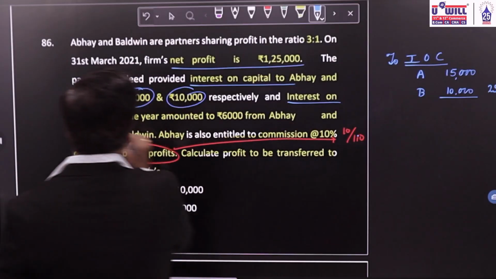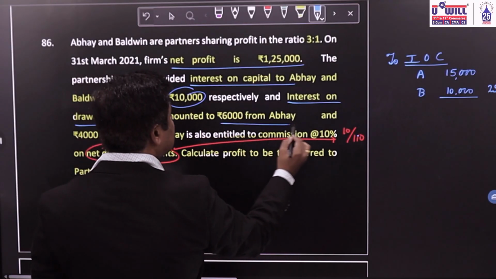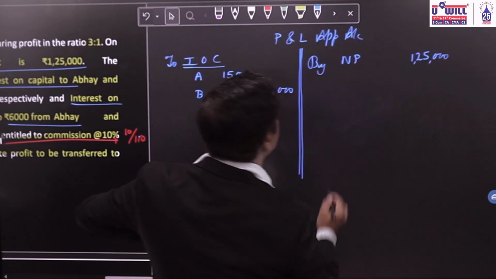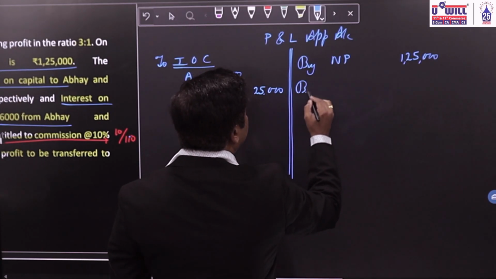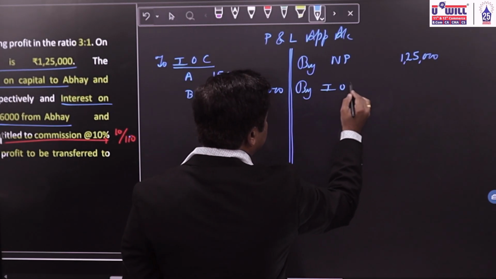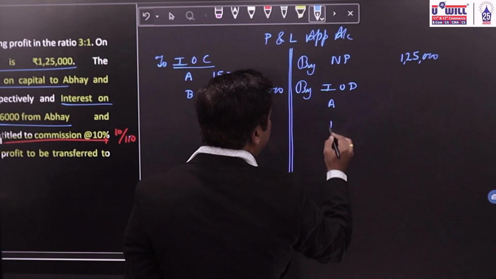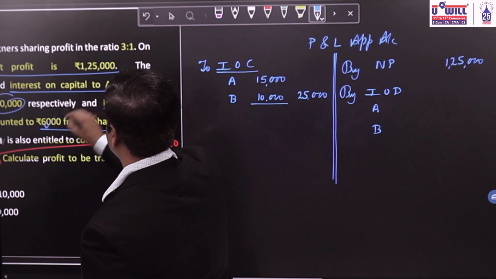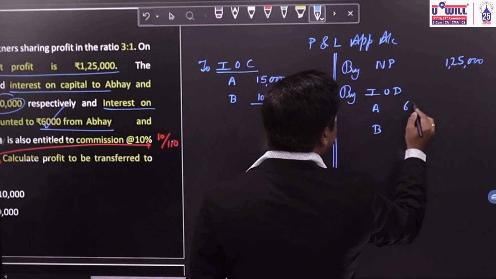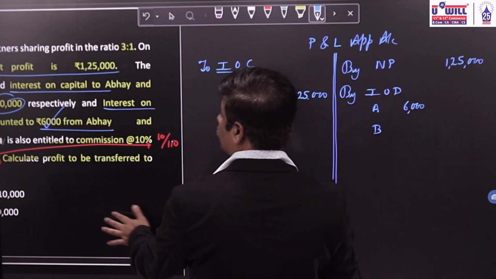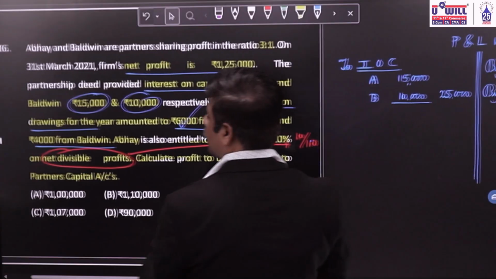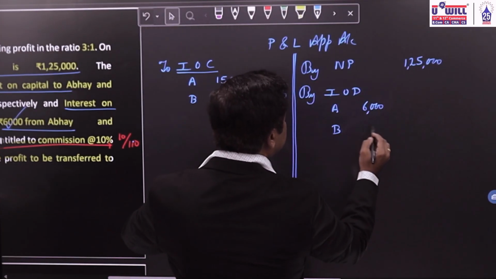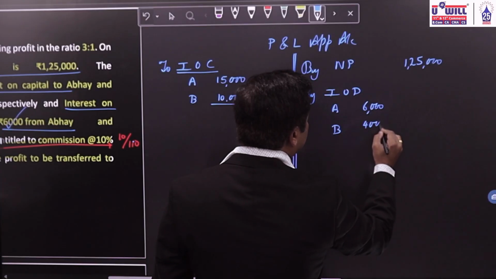Interest on drawings will come on the credit side, 6,000 and 4,000. By interest on drawings, Abhay 6,000 and Baldwin 4,000. That will come on the credit side, 6,000 and 4,000, 10,000.